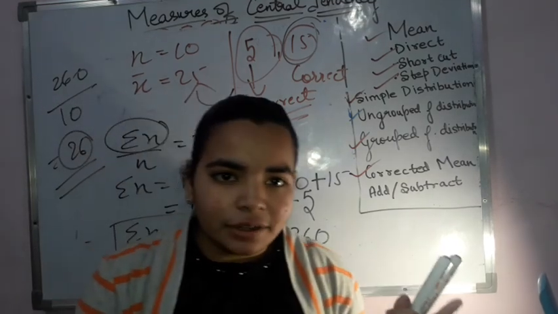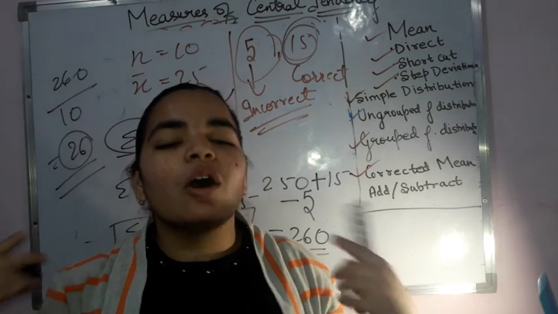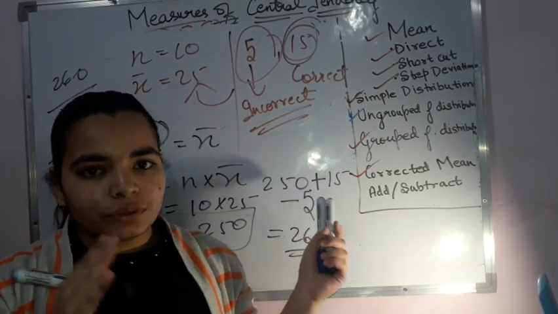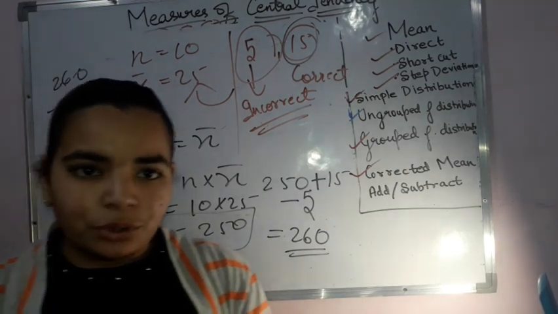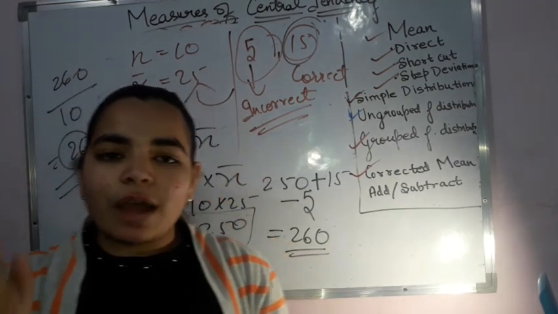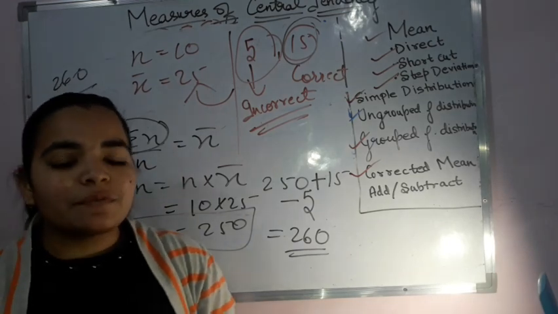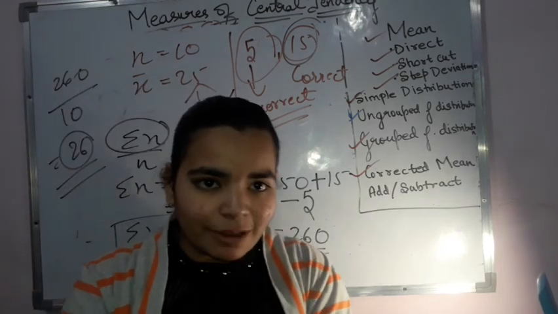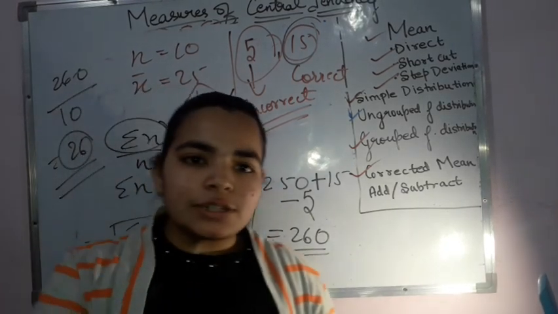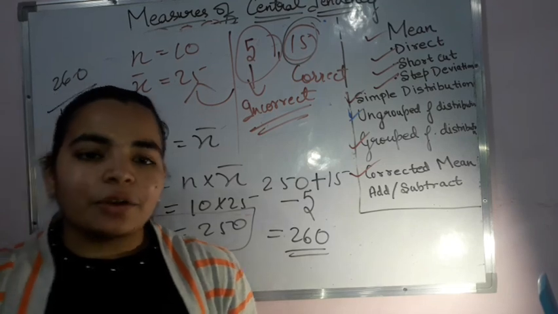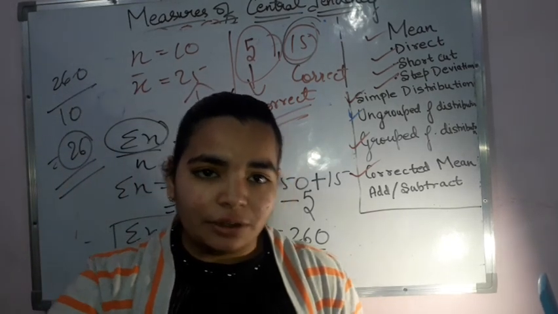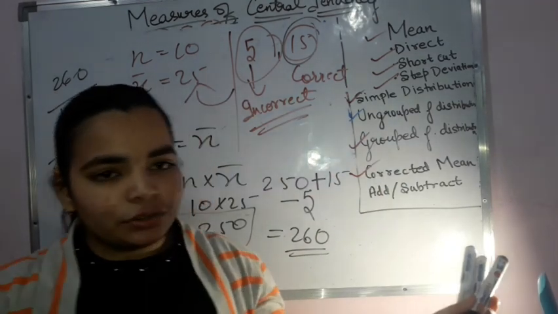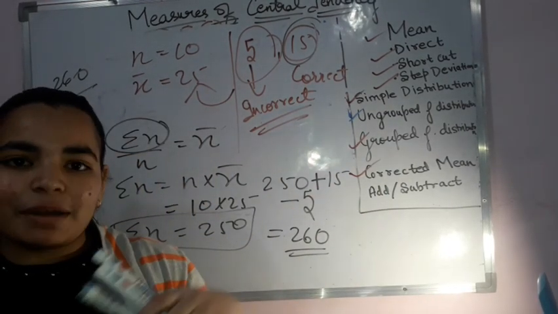you're going to add, subtract, divide or multiply the terms of the data which is given to you, of the table that is there, if you perform any of these 4 arithmetic operations on the number of terms which are given, then the mean will also be added, subtracted, multiplied or divided by the same term. That means if you multiply 5 this side, you will be getting the mean also multiplied by 5.